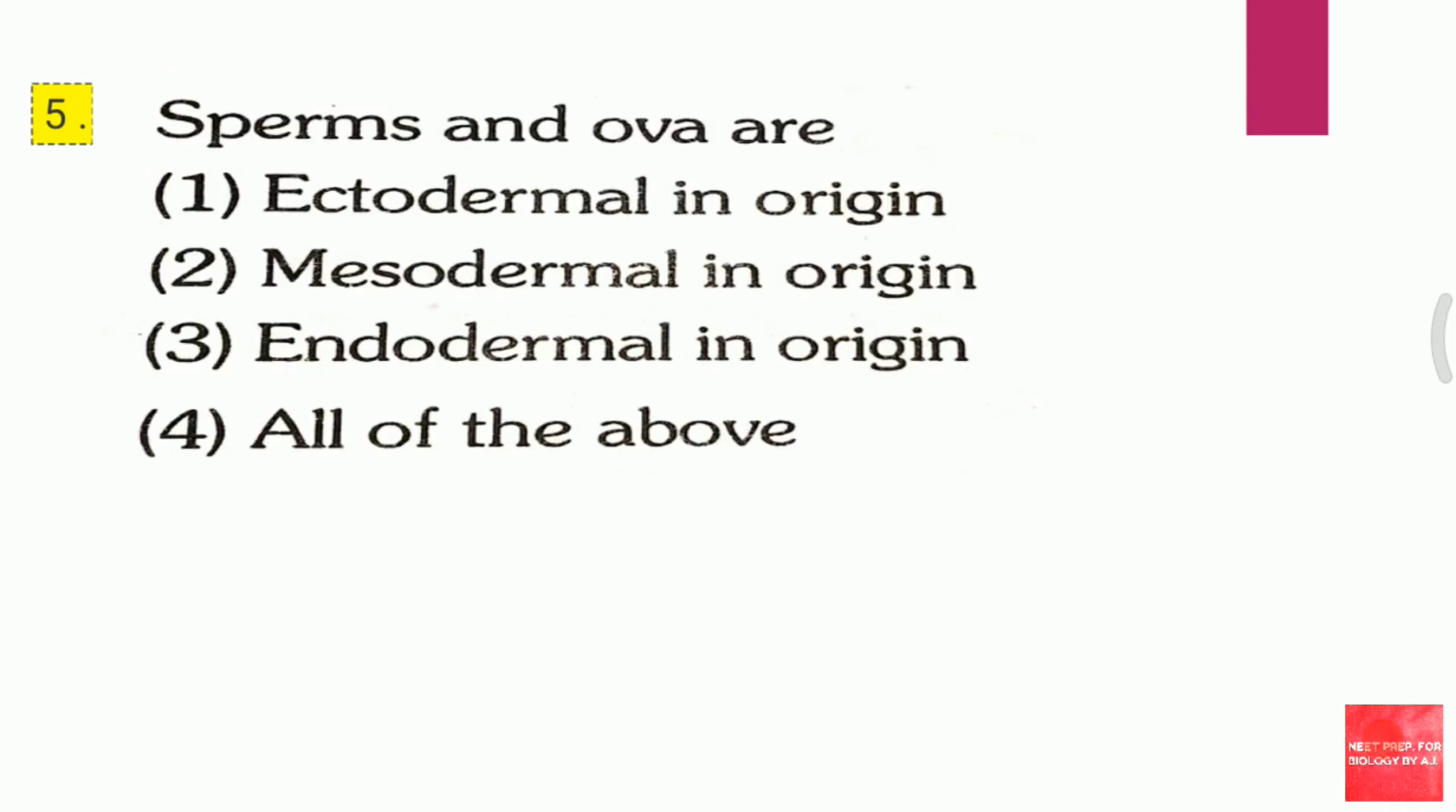Question 5. Sperms and ova are first ectodermal in origin, second mesodermal in origin, third endodermal in origin, fourth all of the above. Sperms and ova are. The answer for this question is second, that is mesodermal in origin.